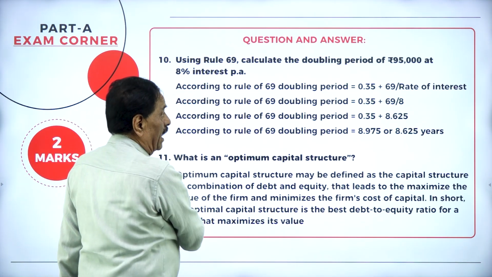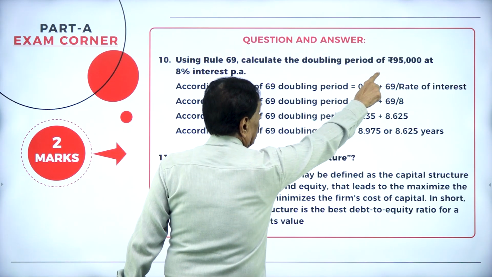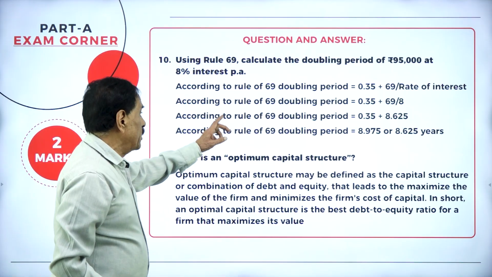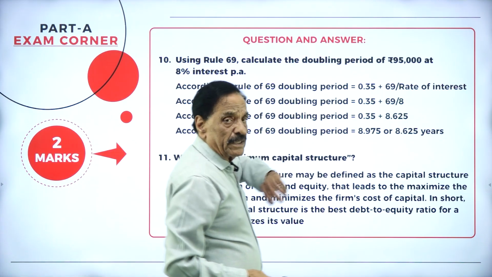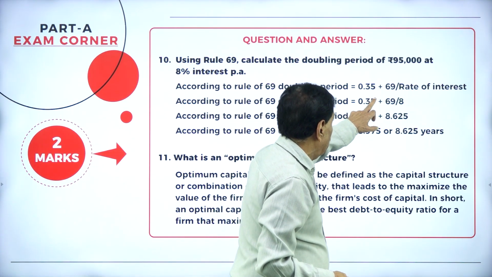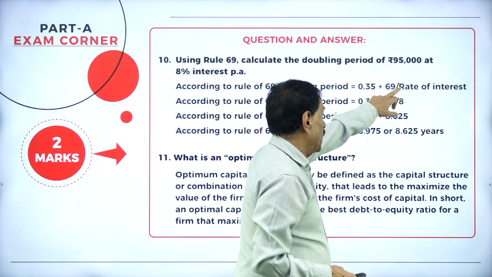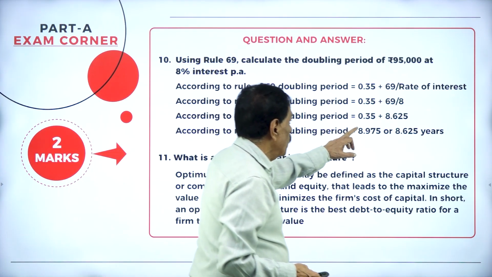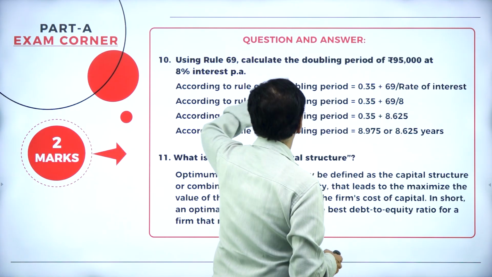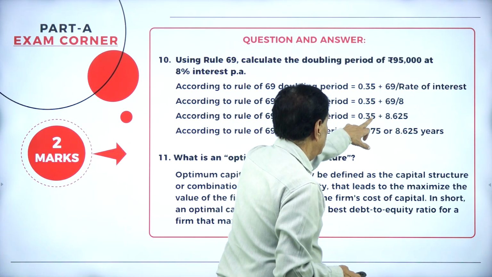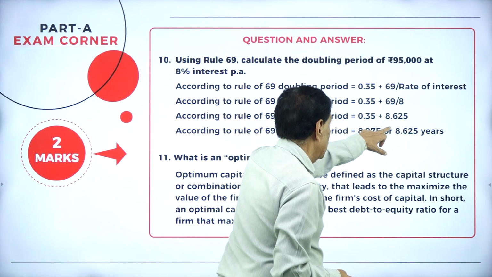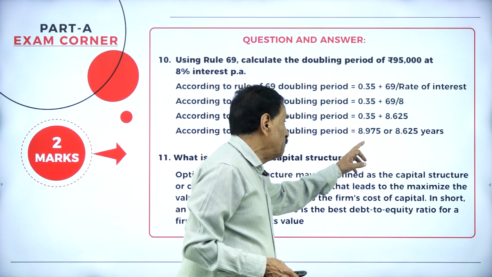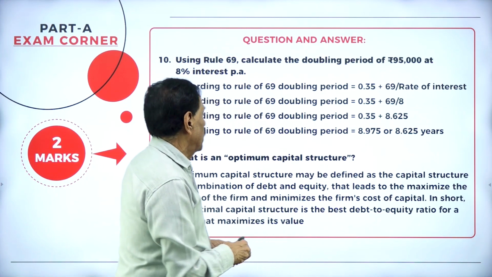Using Rule 69, calculate the doubling period of rupees 95,000 at 8% interest per annum. According to Rule 69, doubling period is equal to 0.35 plus 69 divided by rate of interest. So the rate of interest is 8. 0.35 plus 69 divided by 8, which is 8.625. If we add 0.35, it becomes 8.975.